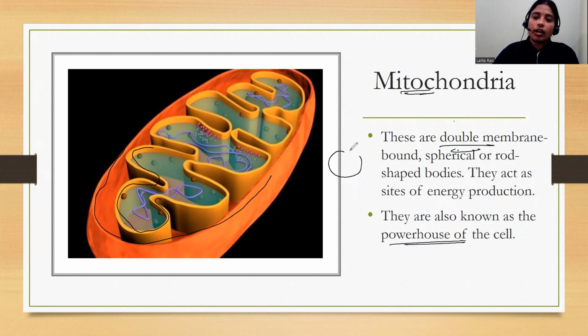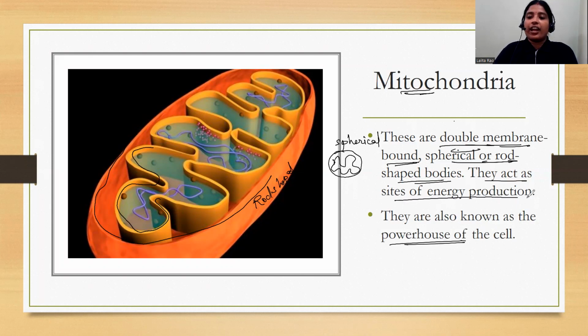So we can also have spherical mitochondria present in the cell. These are the spherical ones and these are the rod shaped ones. Mitochondria are double membrane bound, meaning these are the organelles which have a double membrane. So these are the double membrane bound spherical or rod shaped bodies. Now they act as the site of energy production.